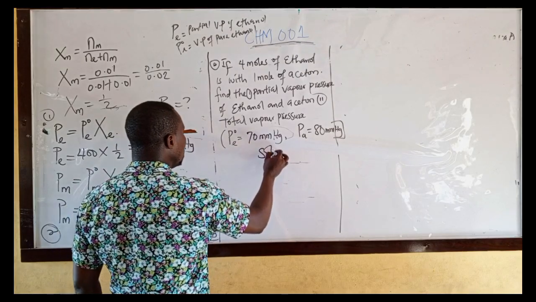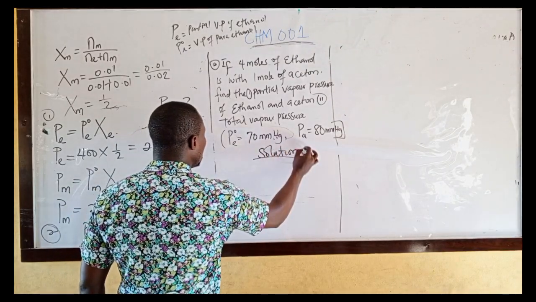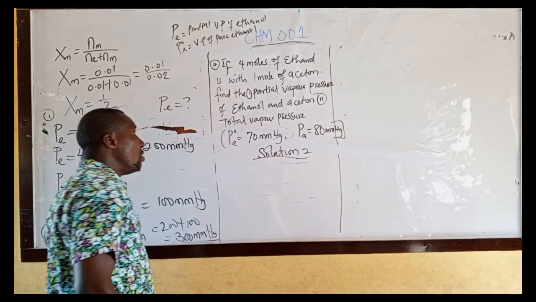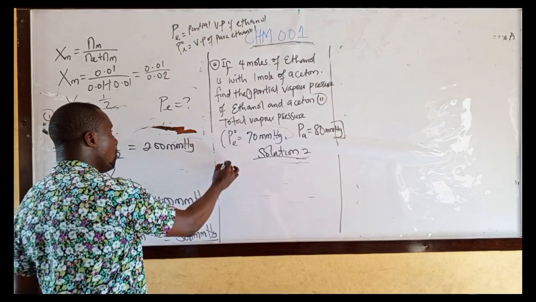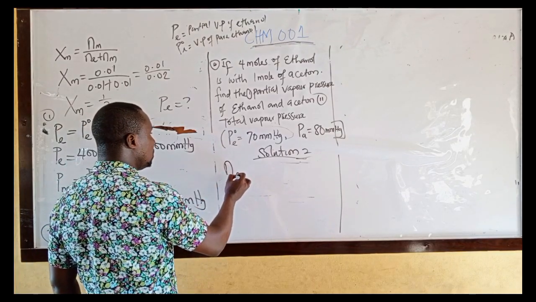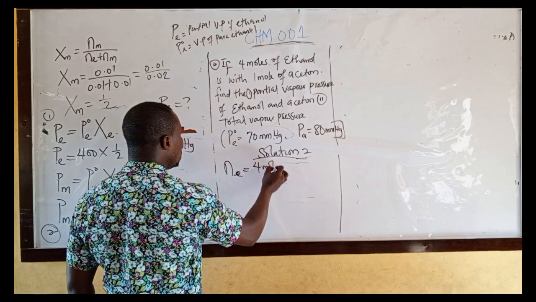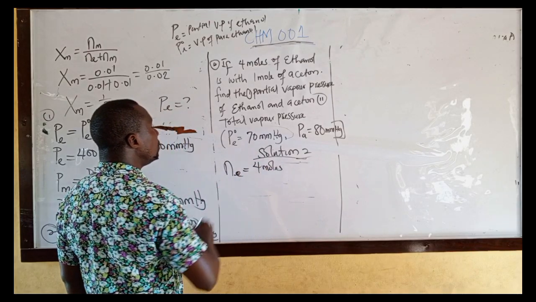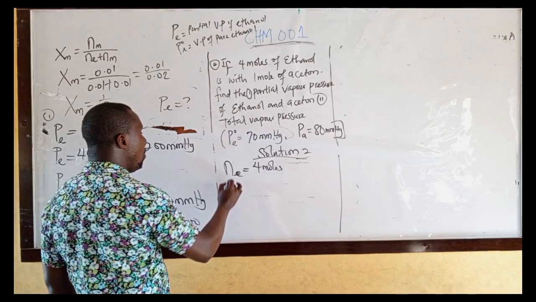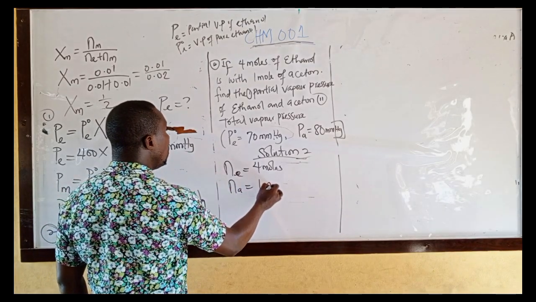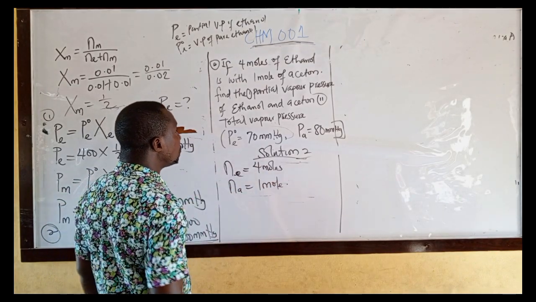Solution 2. This one is straightforward. Second solution. We have one mole of ethanol. Mole of ethanol, E for ethanol, is given as 4 moles, mixed with 1 mole of acetone.